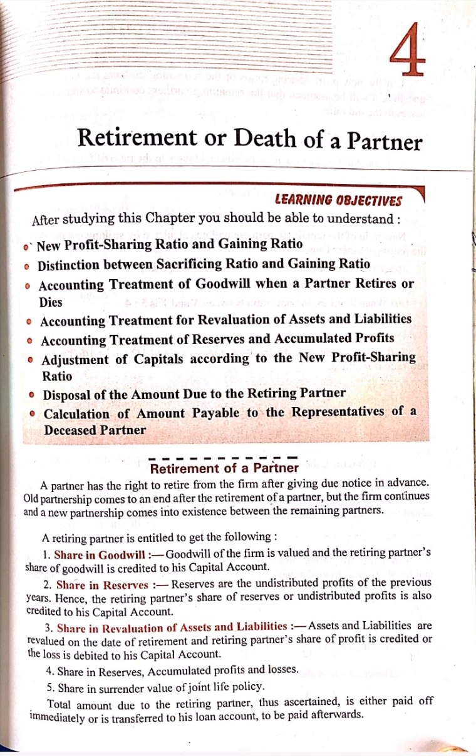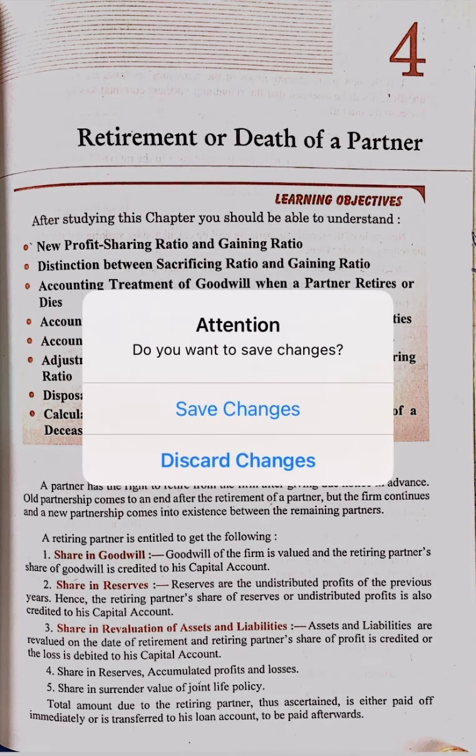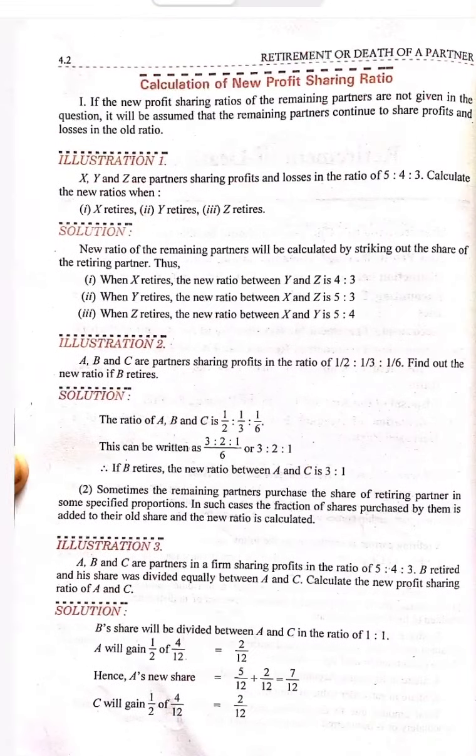what do you mean by retirement? Retirement is that condition when an old or a working partner of a firm takes a permanent leave from the firm. This is called retirement. Okay, so after this, let's move further.